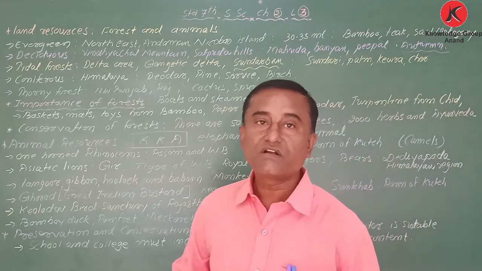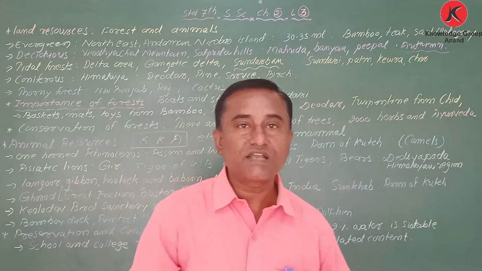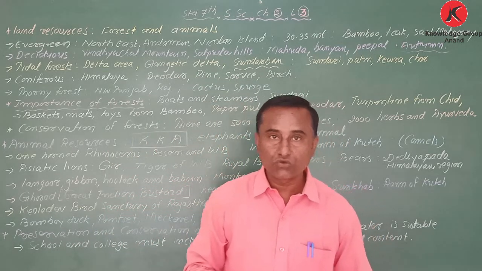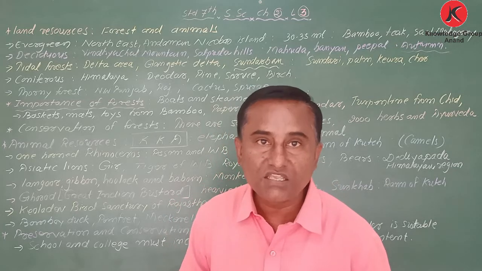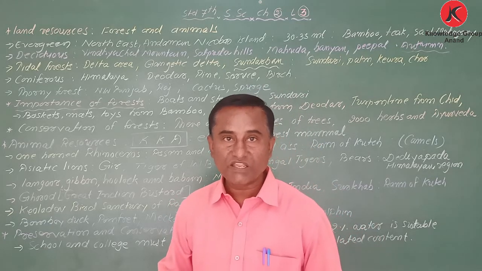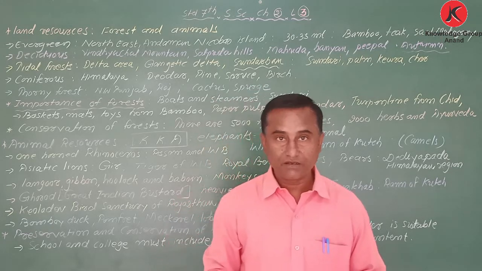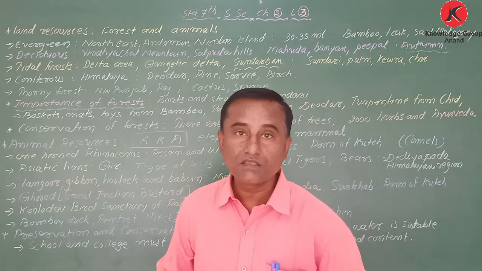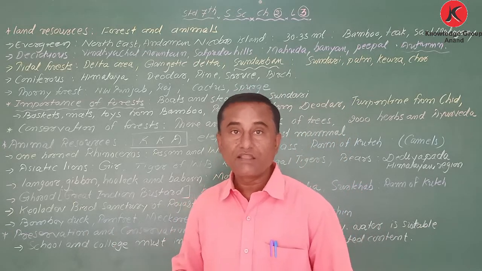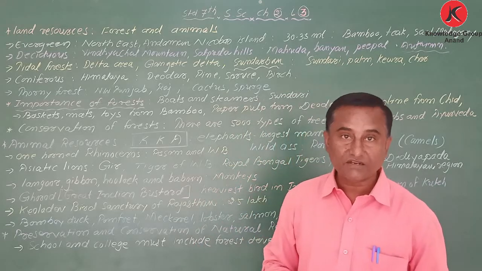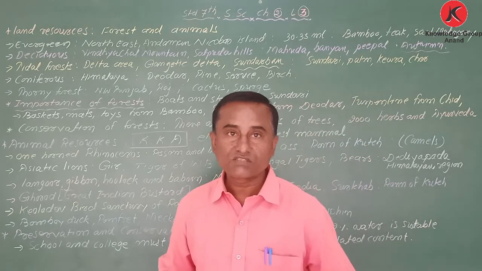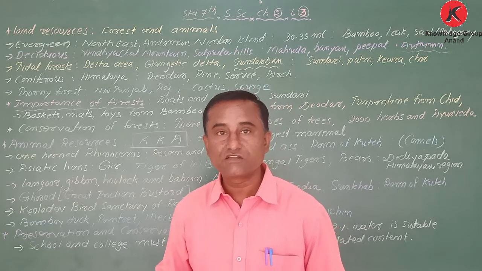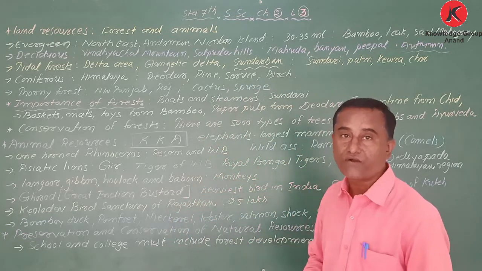Another thing: there are not only animals and birds, we can also talk about aquatic creatures. Aquatic creatures means the things which are found in water. India is surrounded on three sides by water: the Arabian Sea, Indian Ocean, and Bay of Bengal. And my dear students, in southern India their main food is fish and rice. So different kinds of fish are found.